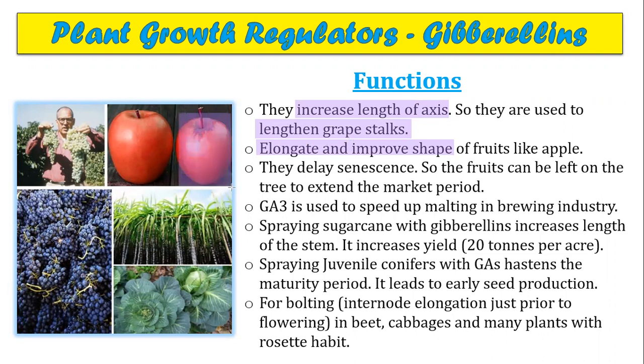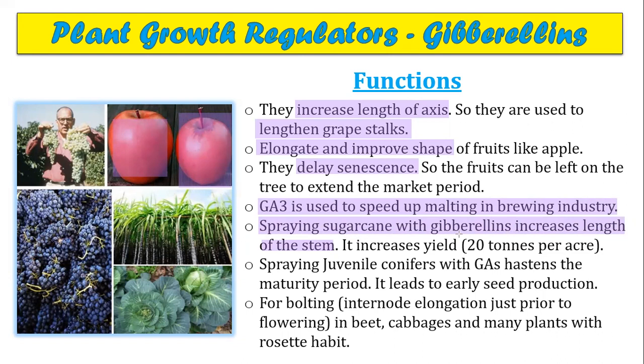Look here, such an apple is elongated, that is enlarged and improved to such a shape, with the action of gibberellins. They delay senescence or aging, so the fruits can be left on the tree to extend the market period. GA3 is used to speed up malting in the brewing industry. Spraying sugarcane with gibberellins increases the length of the stem and increases the yield by 20 tons per acre. So yield can also be increased with the action of gibberellins.